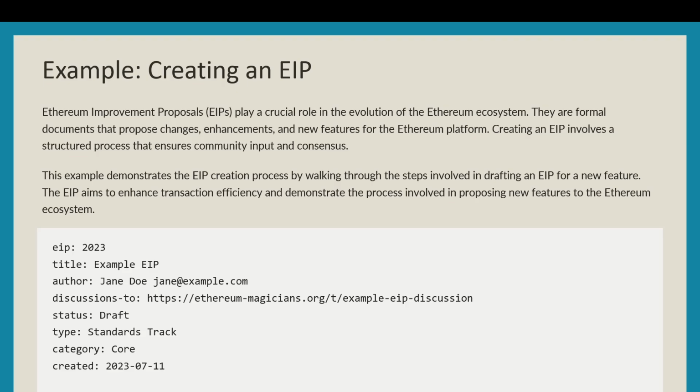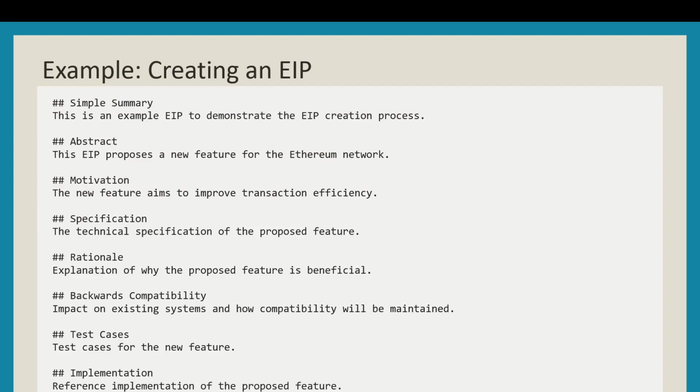The EIP number is 2023. The title is Example EIP. The author is Jane Doe, jane at example.com. Discussions-to: they have put it on ethereum-magicians.org slash the example EIP discussion. The status is draft and the type is Standards Track. The category is Core, and it was created on 2023-07-11, so 11th July 2023.